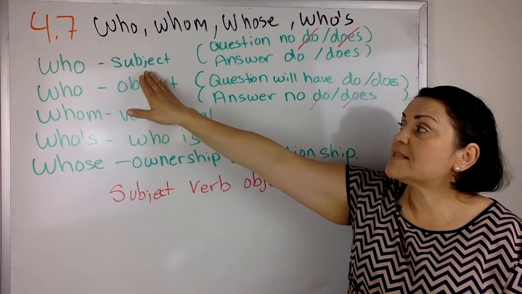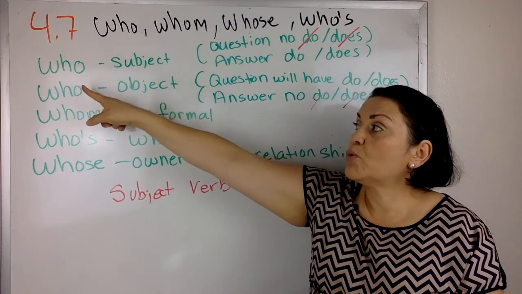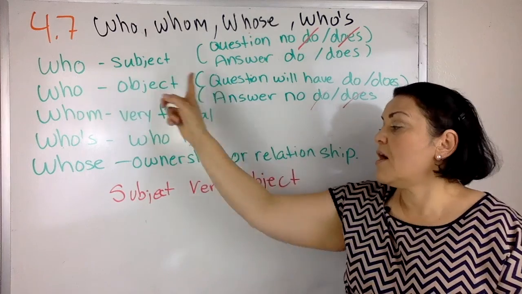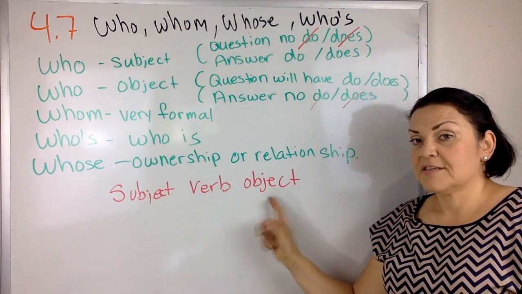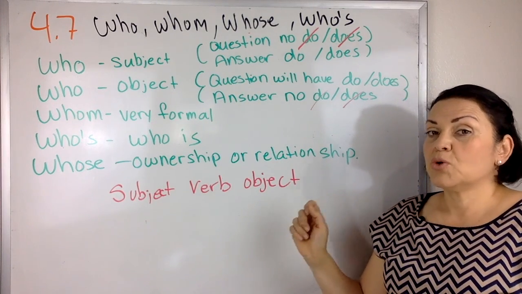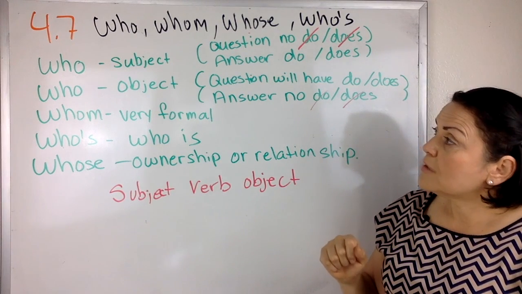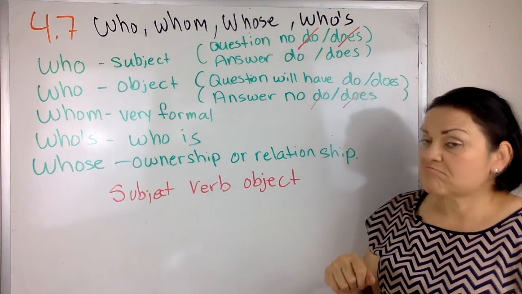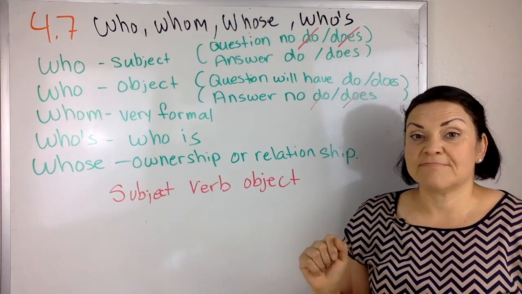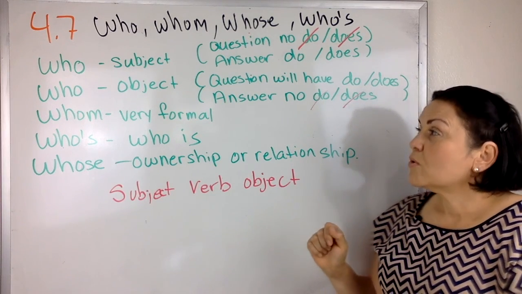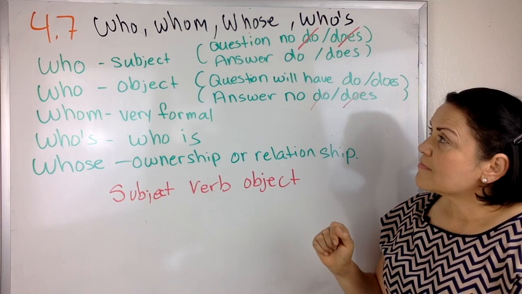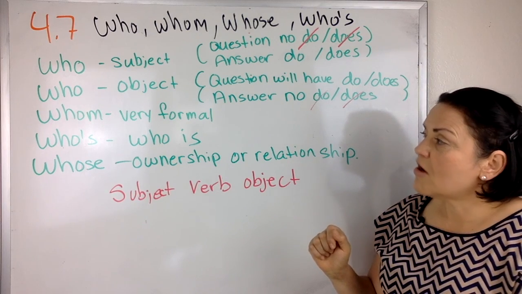Remember, who is the subject? They're talking about who. Who is the object? Who has my pencil? He does. Who is in the car?